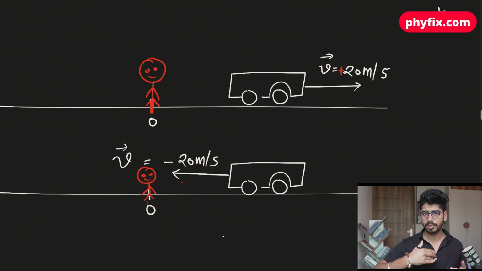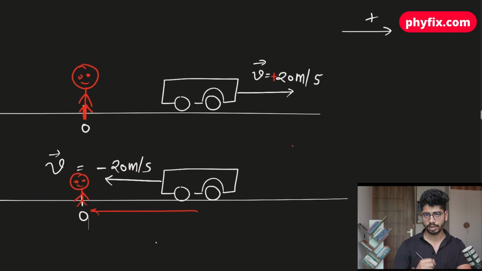So the displacement, if you see it carefully, is decreasing because it is coming towards you. So in that case, the velocity is negative, because velocity is defined as the rate of change of the displacement over time. Speed is defined as how much distance over time. That is a scalar quantity. Velocity is a vector quantity.